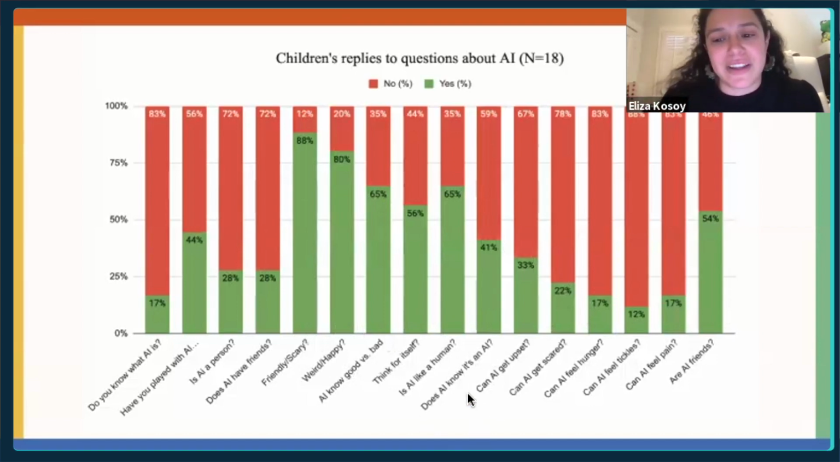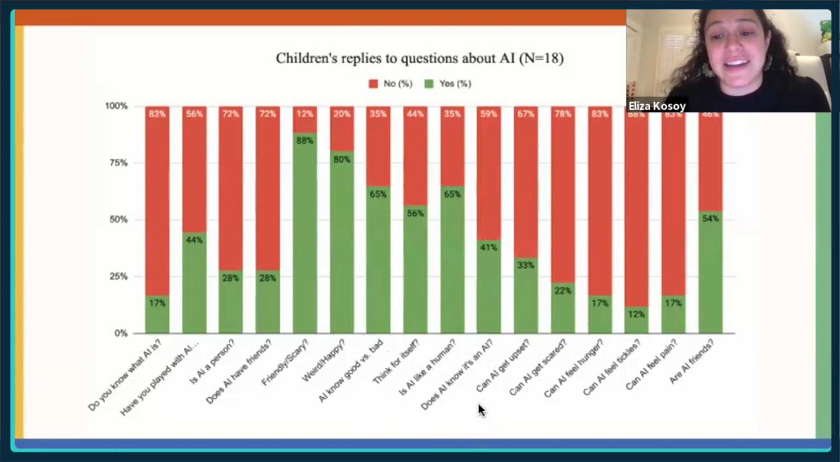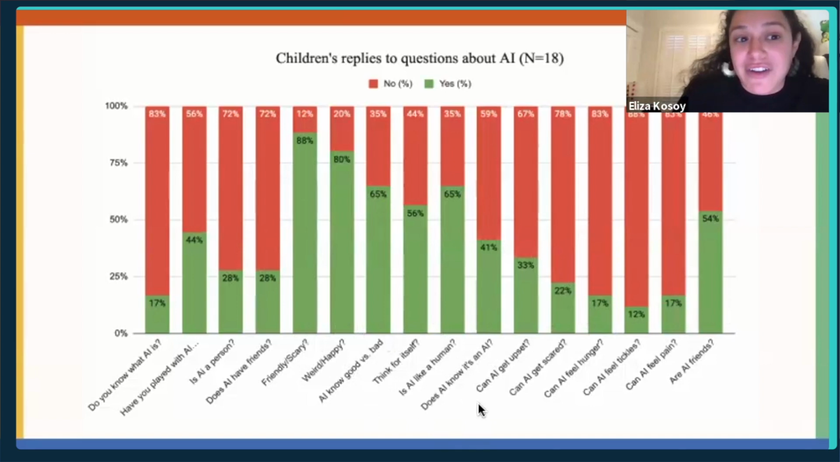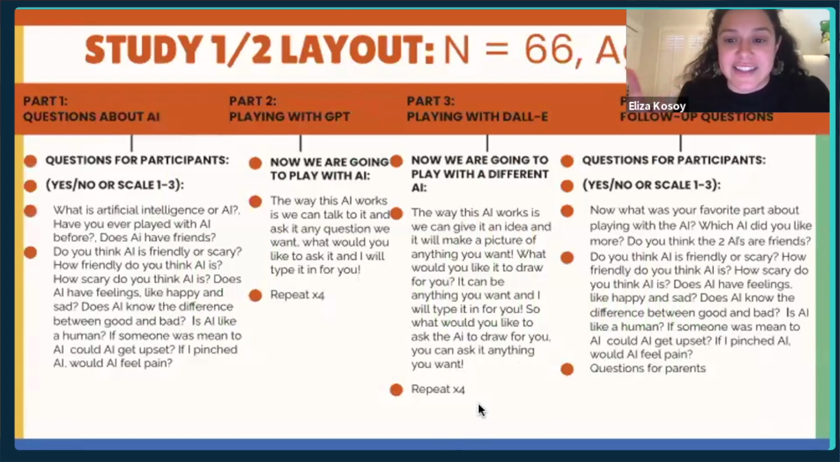And again, just showing that children are very overwhelmingly positive about this technology, and they seem to understand that it's not very human. They're not anthropomorphizing it at this age.